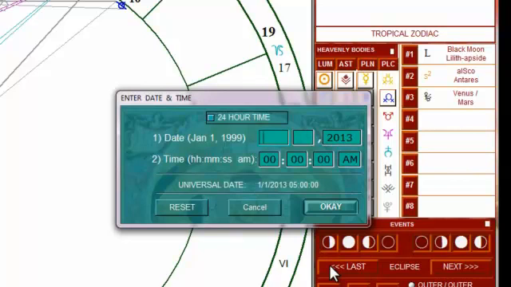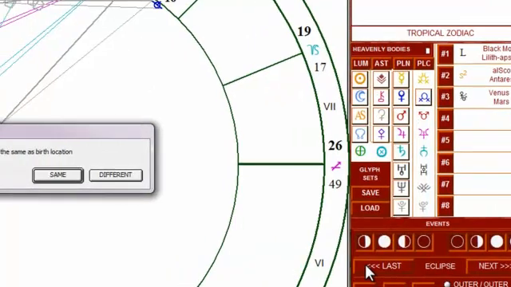Let's say he was born on summer solstice here in the Northern Hemisphere. So let's say June 21st, 1960. And he was born at 14 and 38 seconds p.m. You can see OK is pre-selected for me, so I just hit enter on the keyboard again.